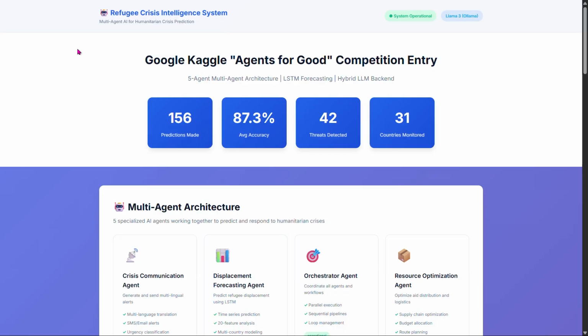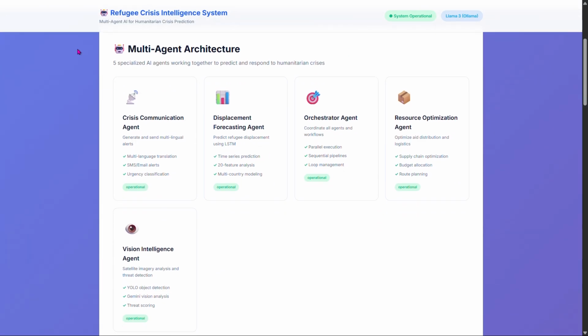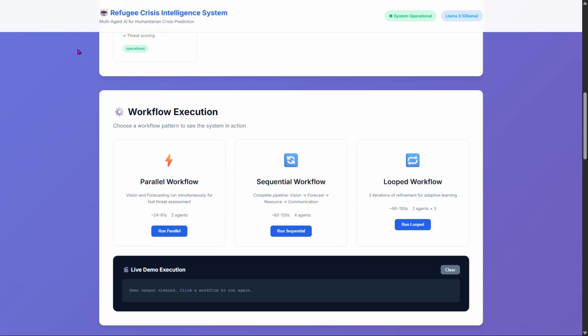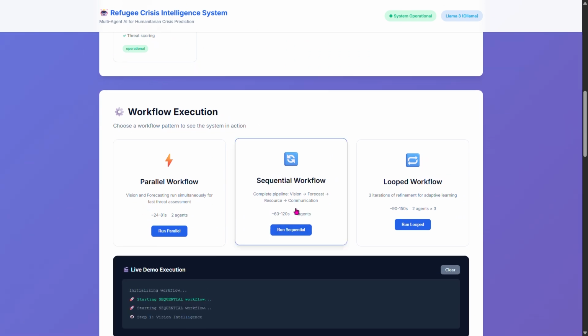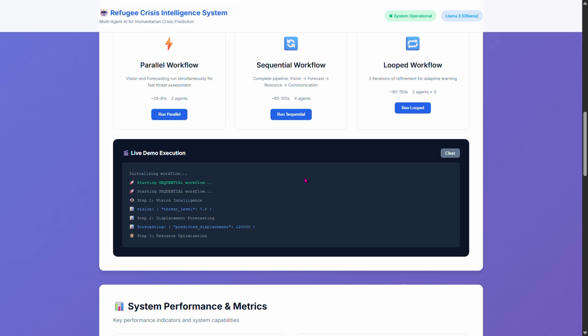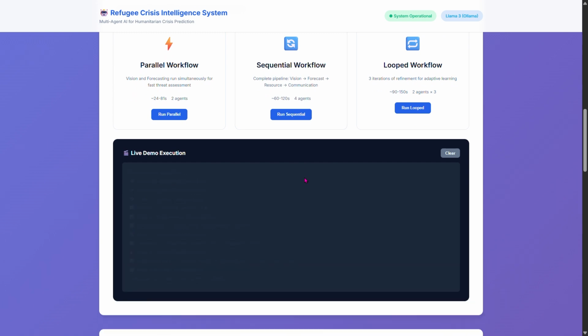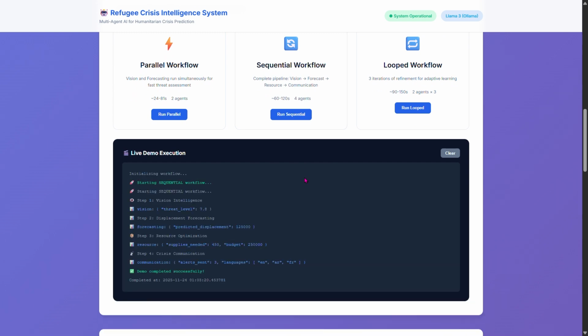Alright, let's see the system in action. We are going to run a sequential workflow which processes everything step by step. We can see the orchestrator working, and after the orchestrator, we can see the LSTM model at work.